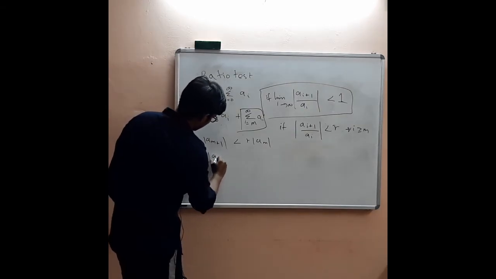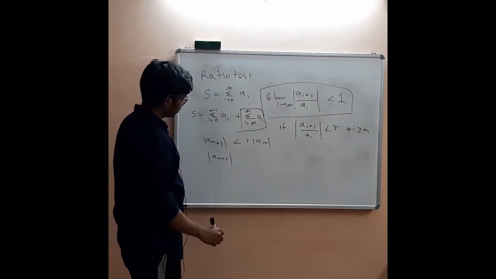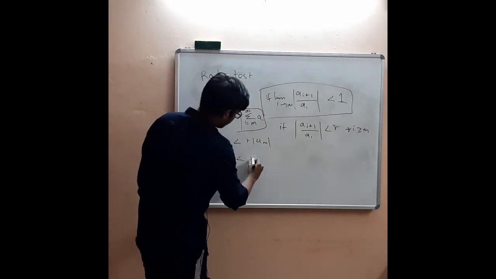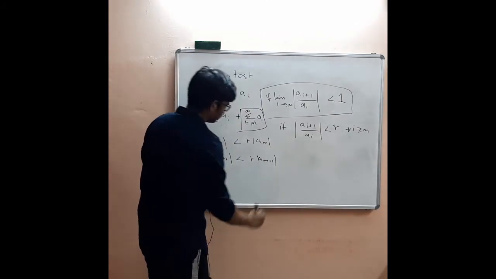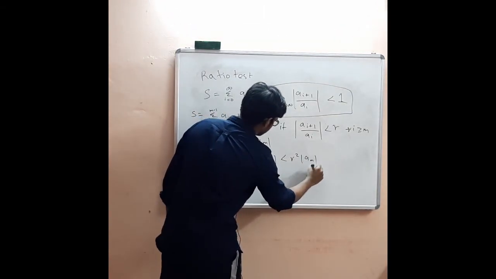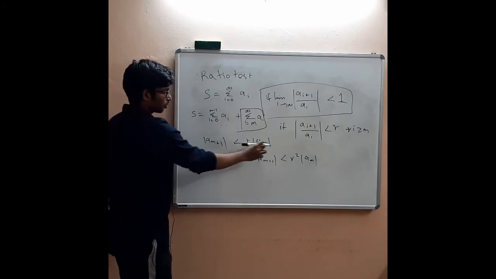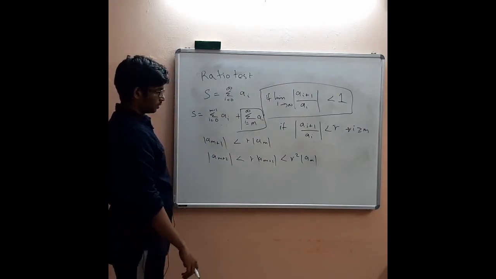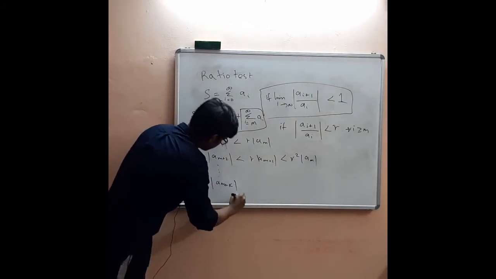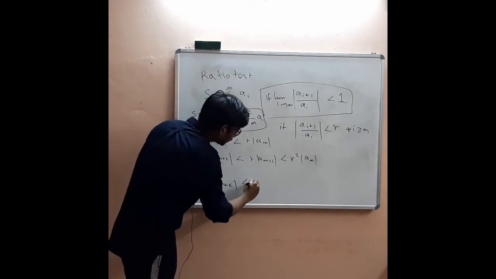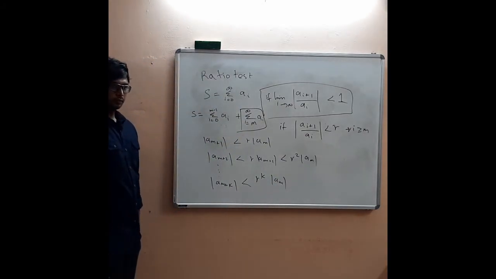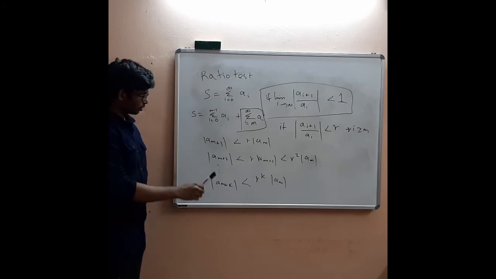So what will be a_(M+2)? Mod of a_(M+2) should be less than R into mod of a_(M+1), but this is less than R square into mod of a_M. I'm just plugging this value in place of a_(M+1). Similarly, mod of a_(M+k) will be less than R to the power k into mod of a_M. This condition holds.